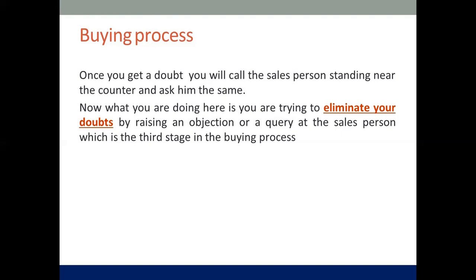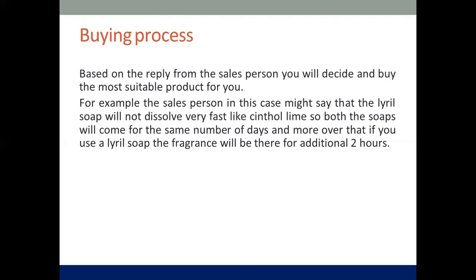So the final part, now once you're shortlisting, like you've raised the objection, right? Based on the reply that you get from the salesperson, you will decide which product is the most suitable product. As a telemarketer, you'll also get such calls where the doubts are getting eliminated.